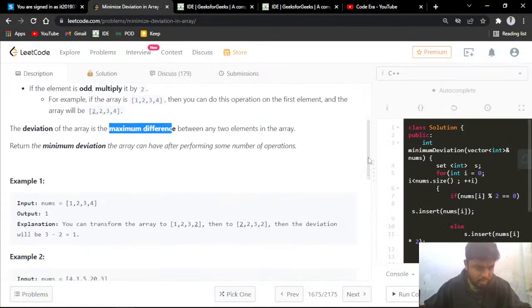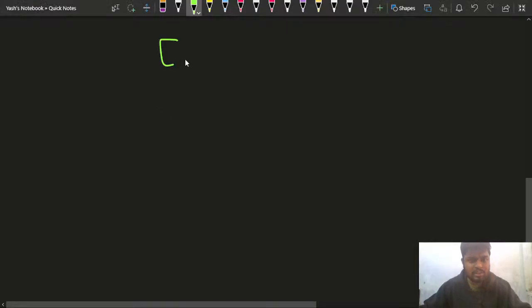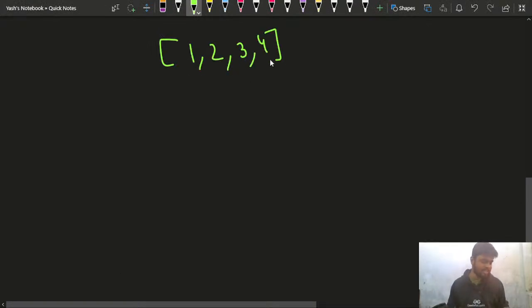So if I scroll down, the test case is 1, 2, 3, 4, right? So the test case is 1, then 2, then 3, and then 4, right? I have this particular test case with me. All of you can just give me a quick plus one in the chat if you have understood this problem, right? So if I have this particular test case, that is 1, 2, 3, and 4. So what I can do is, I